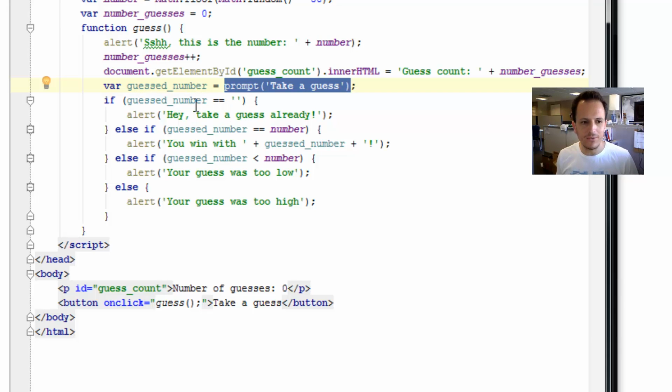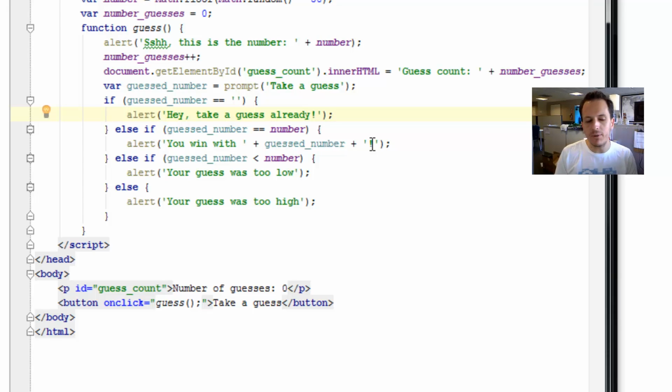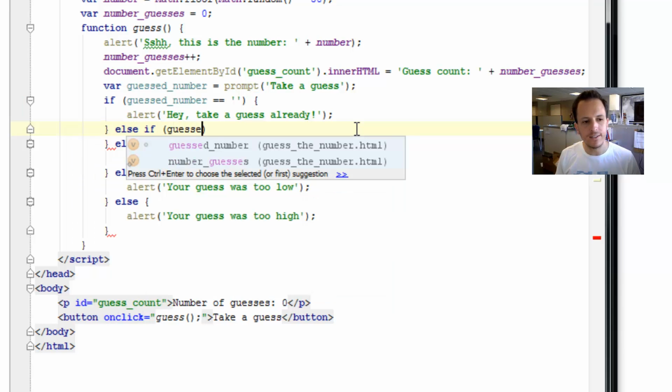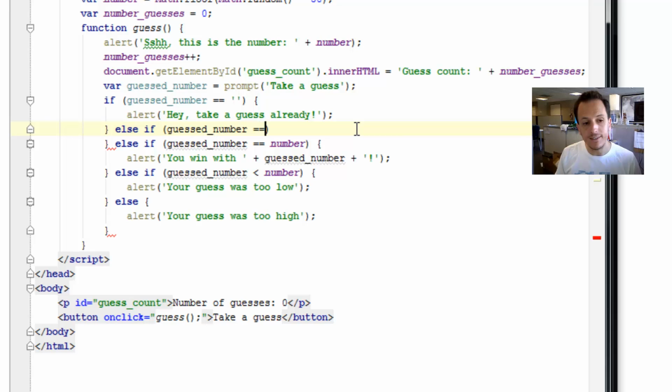So we can do that right after checking for empty string, because obviously null is not the empty string. However, it does seem that when you compare null against a number, it gets converted to 0, just like the empty string was. So we do need to check for that before we start comparing the guessed number with the number. So let's do it right after here. So we're going to say now, else if guessed number is equal to null, which is a special value in JavaScript and in most programming languages, then we're going to do the following.